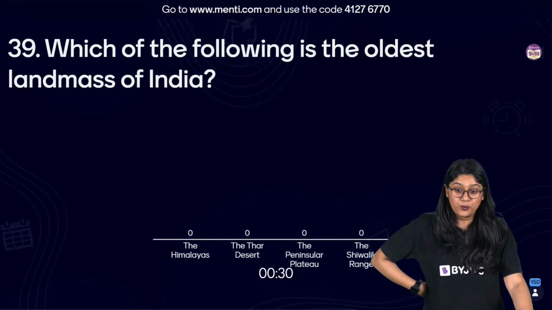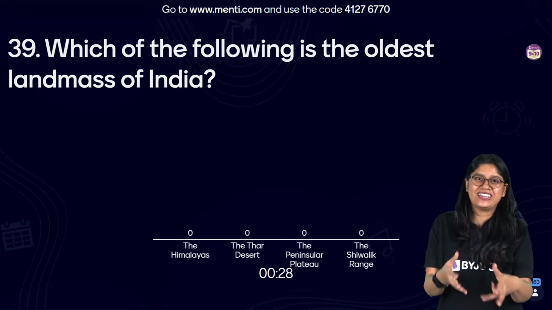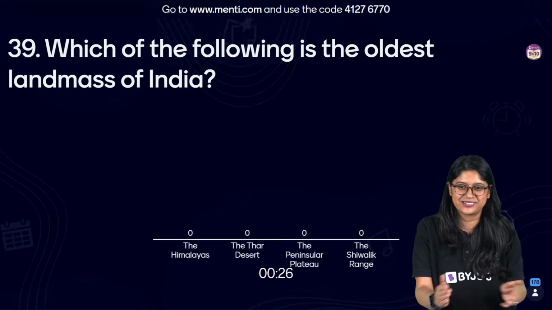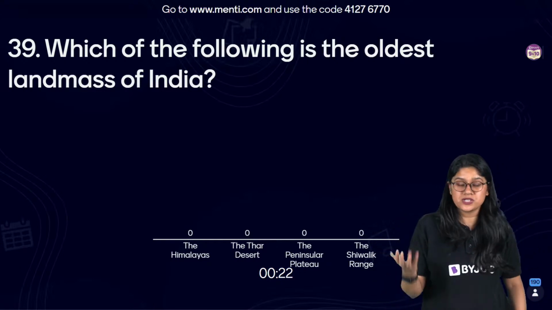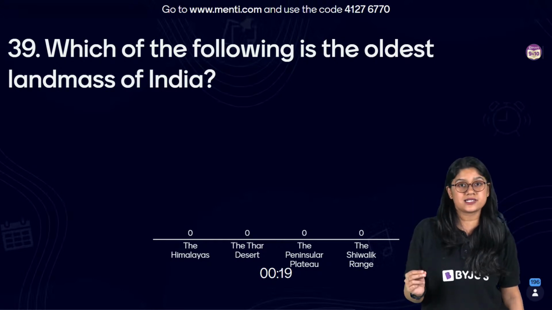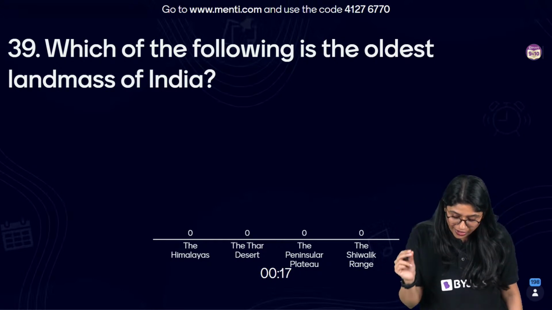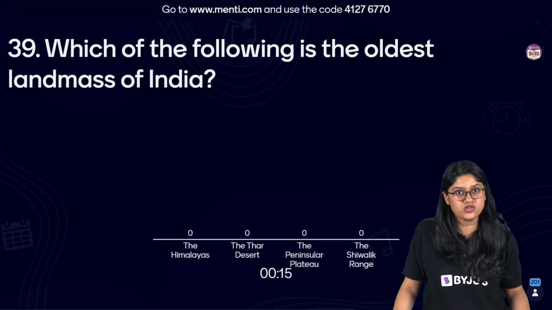Very good, everyone. Which is the oldest land mass? This is a very related question. We just discussed it. I don't have to read the options, right? But let me quickly read them. We have the Himalayas, the Thar Desert, the Peninsula Plateau, or the Shivalik Range.